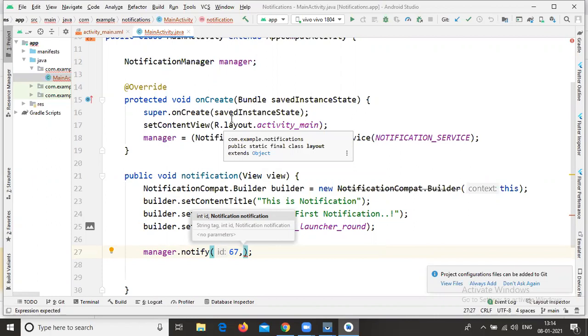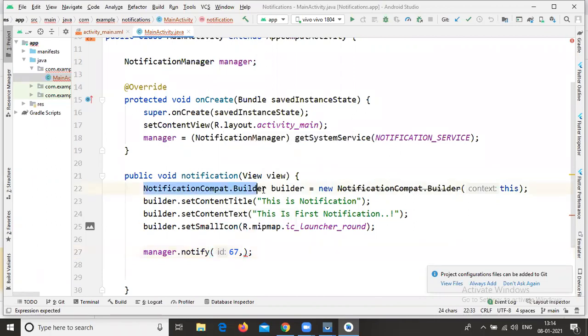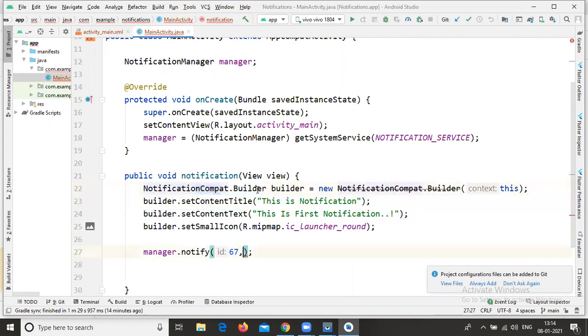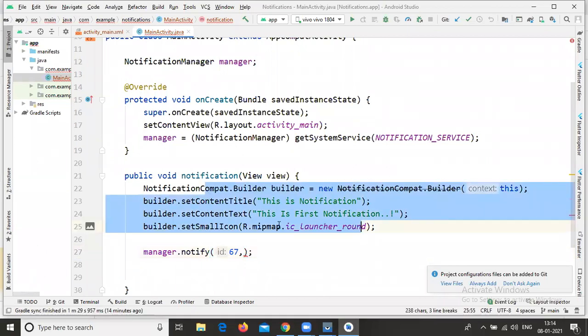After that, you need to write your NotificationCompat.Builder. In this NotificationCompat.Builder, only the properties are available. That means the title property, the text property and the icon property, these three properties are available inside your NotificationCompat.Builder. Now you need to build this notification.